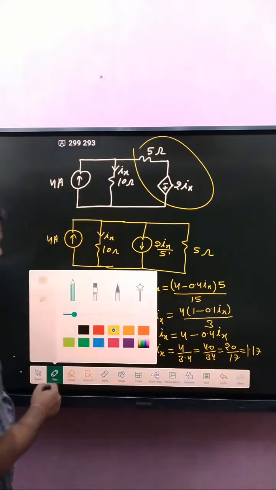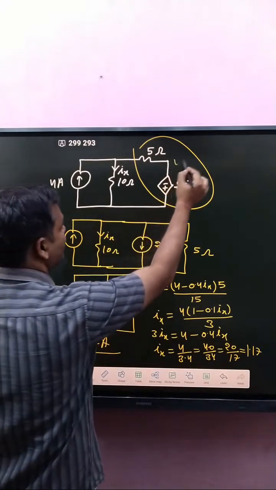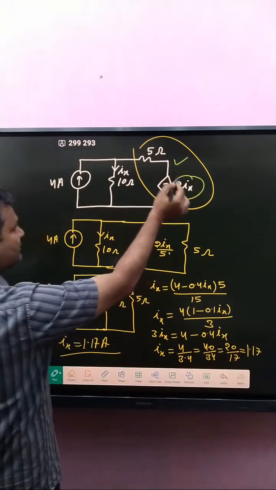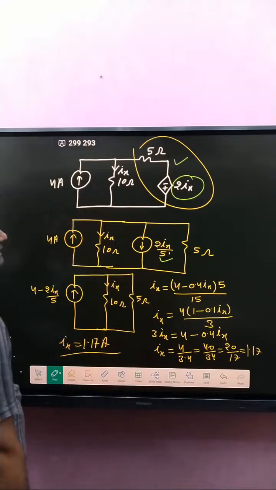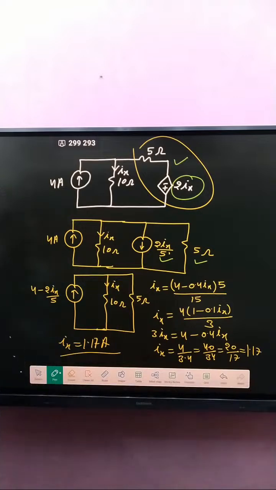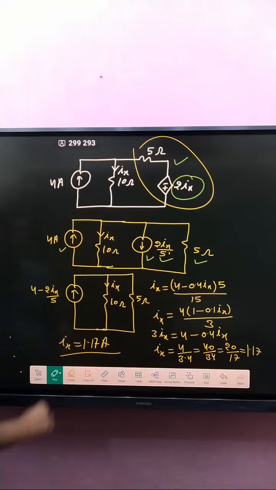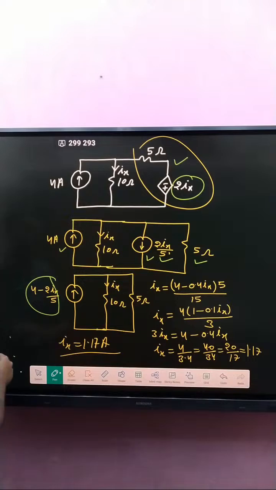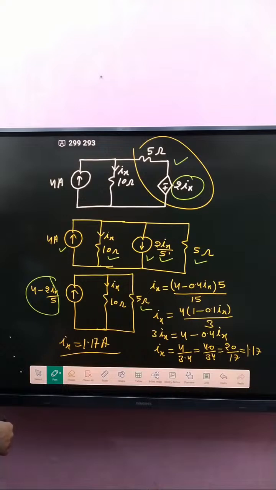Basically, how can do? Simply, if you apply current source transformation, that is voltage source, the voltage divided by resistance, that is current source, like that one, 2Ix divided by 5, and 5 ohm connect here. After that, this current and this current are opposite direction, so both are adding 4 minus 2Ix by 5, and that one is 10 ohm, and here 5 ohm. Okay. After that, what about Ix?